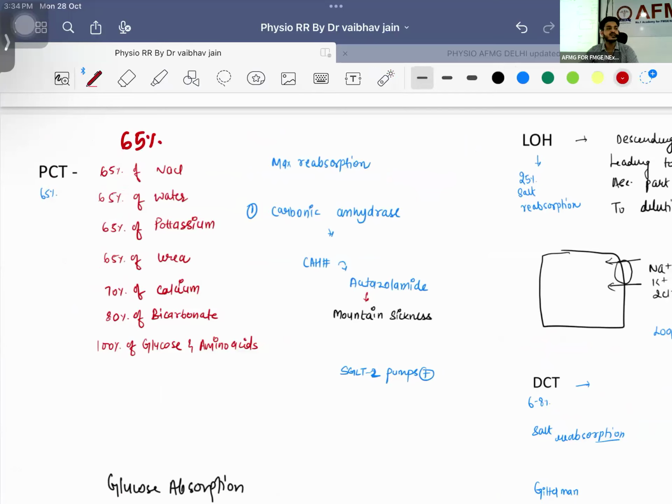And remember the concept: sodium is like a beautiful girl and water are like the boys, right? She is the crush of the water, right? So what will happen? Water will definitely follow. Wherever the sodium will go, water will definitely follow. So what is happening over here? 65% of the salt is going out.